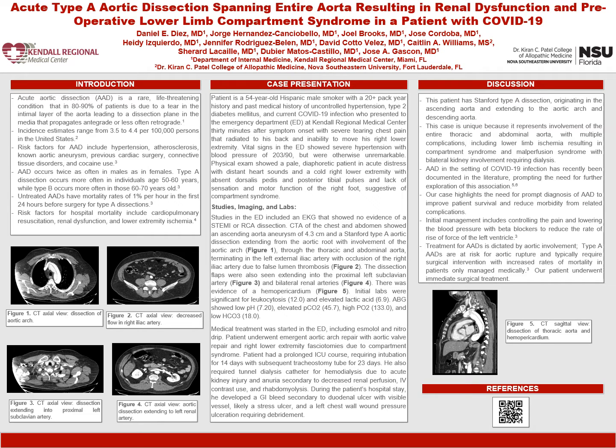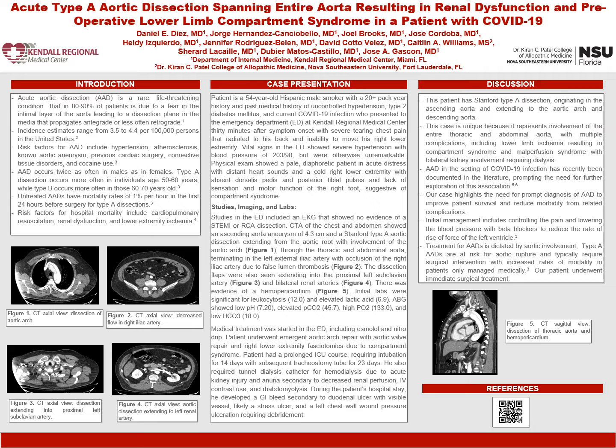I'm one of the interns at the internal medicine program here at Kendall Regional Medical Center, Miami, Florida, and I, along with my colleagues and attendings, would like to present this case of acute type A aortic dissection spanning an entire aorta, resulting in renal dysfunction and preoperative lower limb compartment syndrome in a patient with COVID-19.